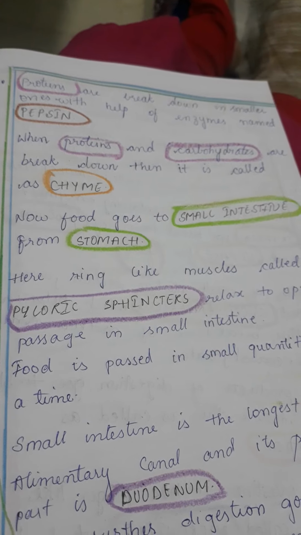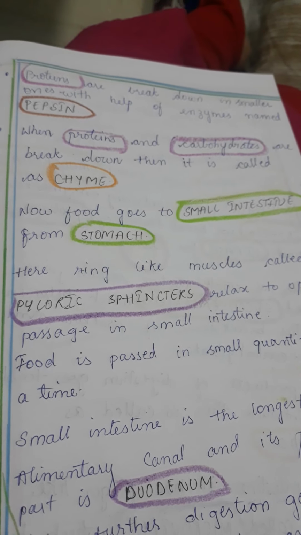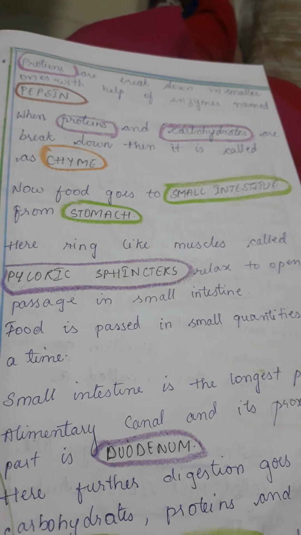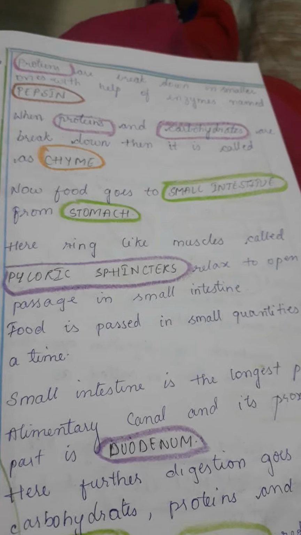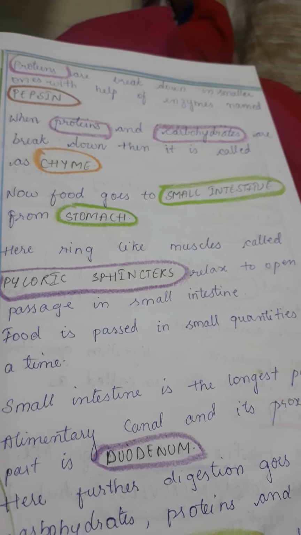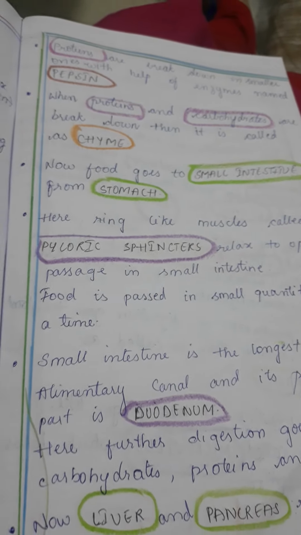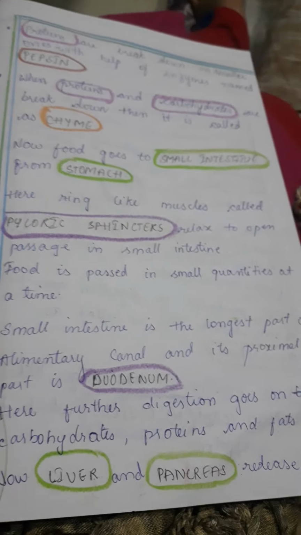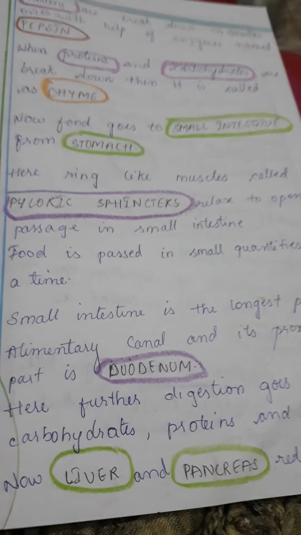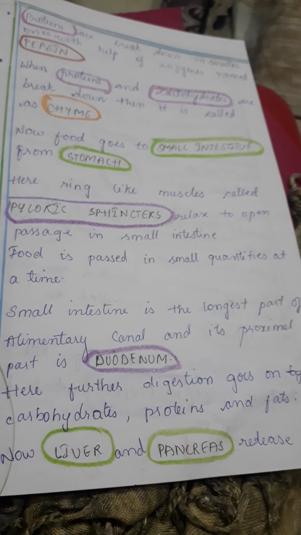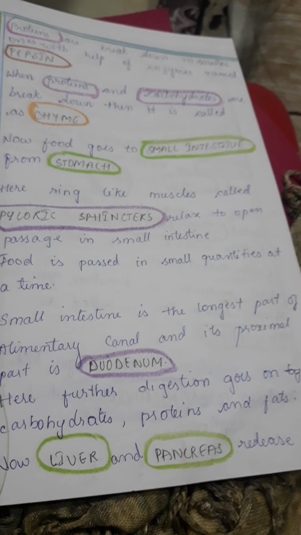I have marked them also. Now food goes to the small intestine from the stomach. Ring-like muscles called pyloric sphincters relax to open the passage into the small intestine. Only a small quantity of food is passed at a time, not the whole of the food. Now the small intestine is the longest part of the alimentary canal, and remember, the alimentary canal is our digestive system. Its proximal part is the duodenum.